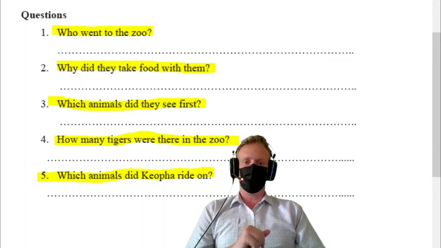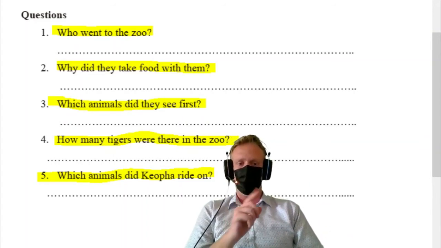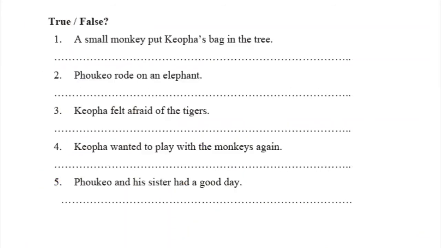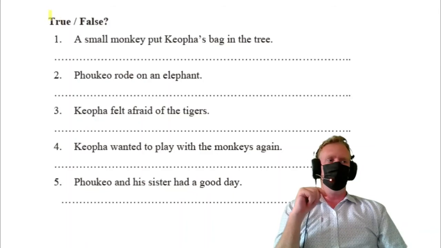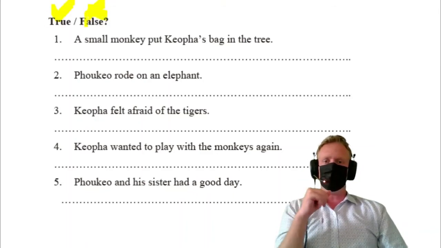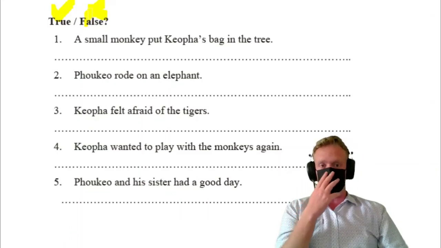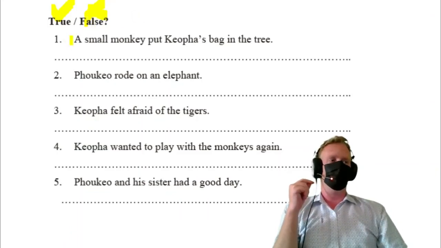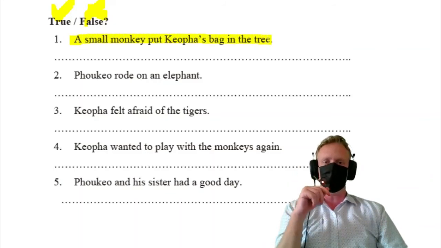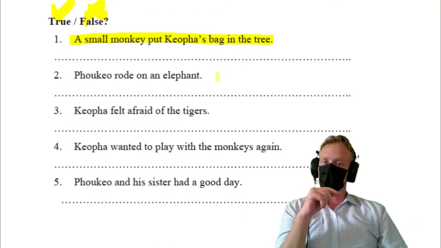Right, let's move on to our next activity, true or false. True or false? Yes. True meaning yes and false is no, right? We've done this in class a few times. Let's take a look at the questions. Well, number 1, a small monkey put Koopa's bag in the tree. True or false?